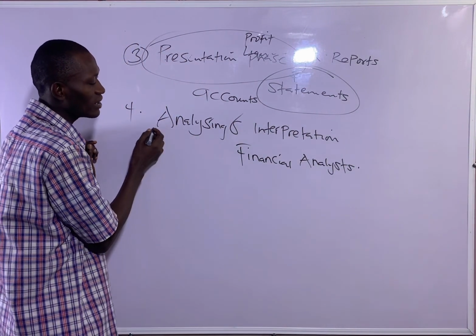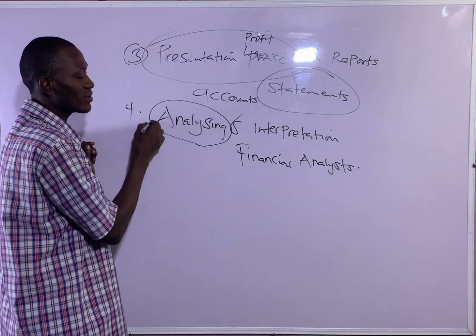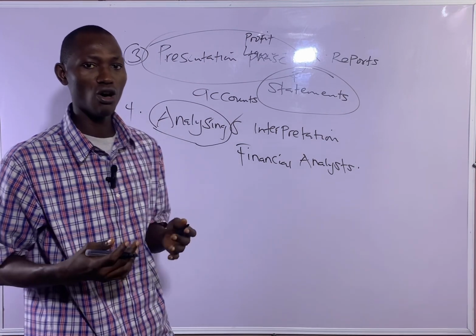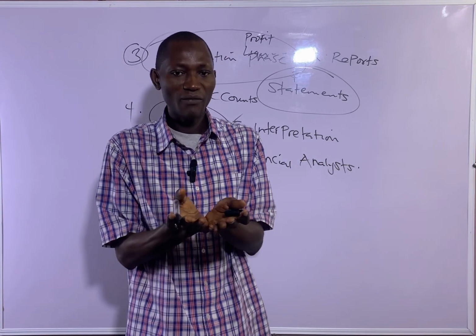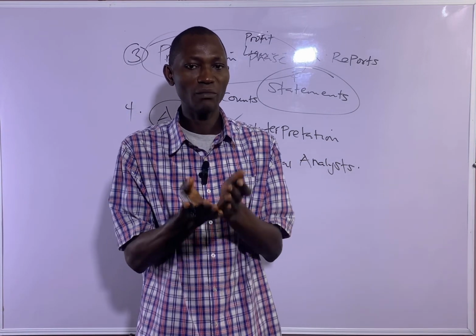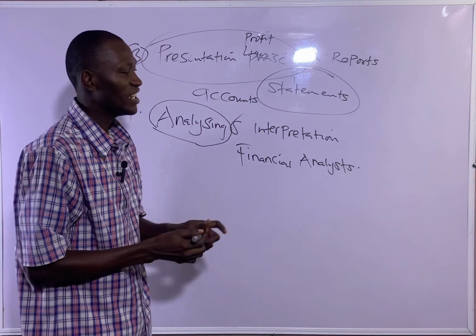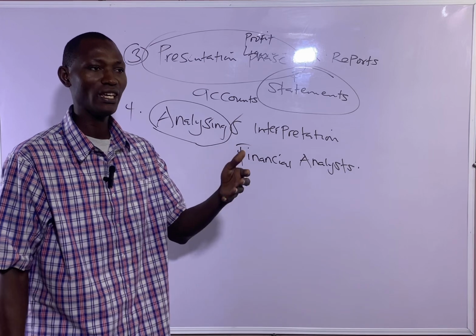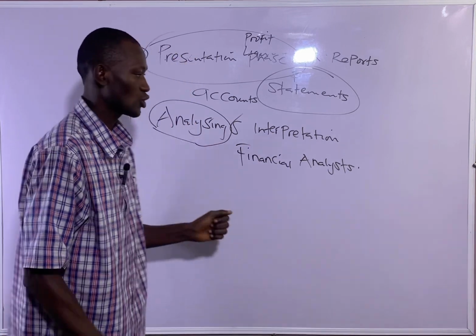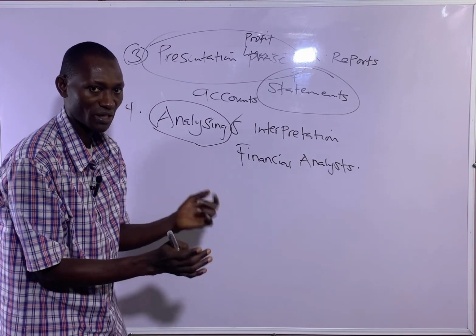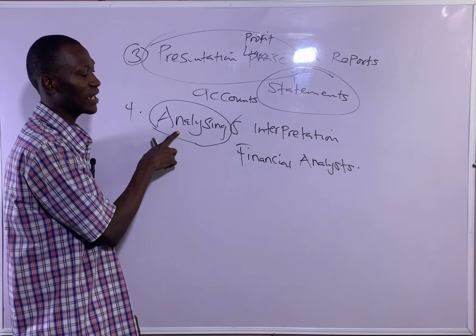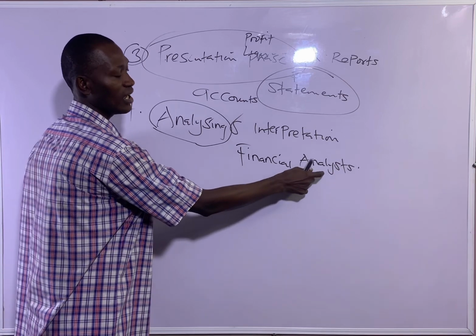They are the ones that are going to analyze. How do they analyze the financial statement? Analyzing is more of extracting information from the financial statement in a way that will give the users of financial statements what they need to make decisions. So the financial statement that has been presented by the financial accountants of the business organization will now be analyzed by the financial analyst.